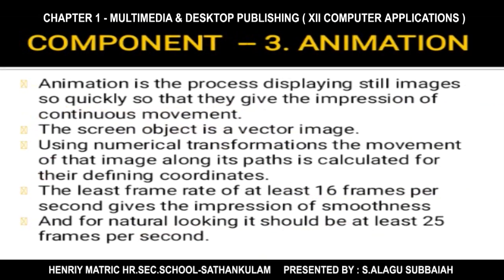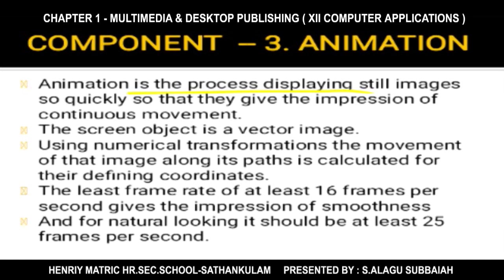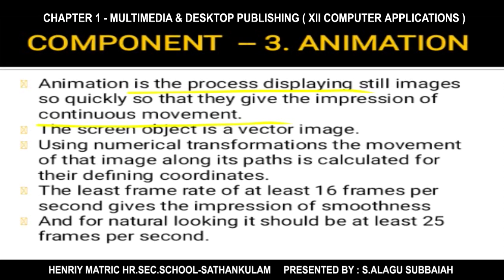Next component, third component is animation. Animation is the process of displaying images by giving them continuous movement. Here the screen object is in vector image format and we can measure the movement of the images by the coordinate axes x and y.